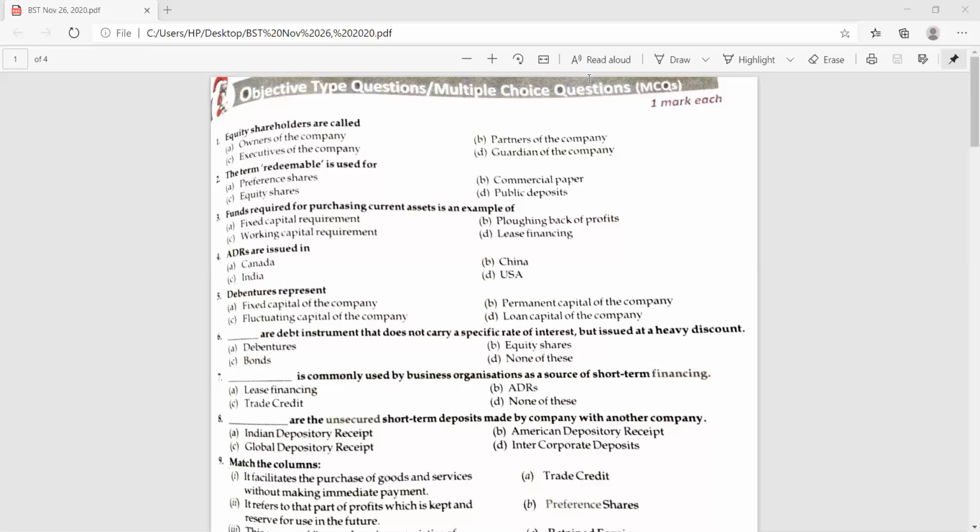Answer read. Dash are the unsecured short-term deposits made by a company with another company. Which one is this?